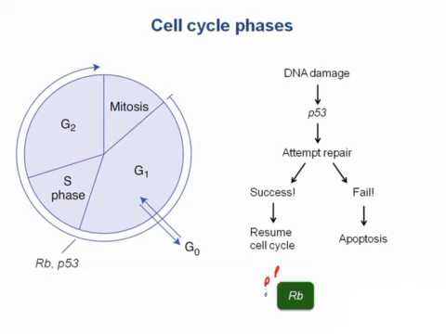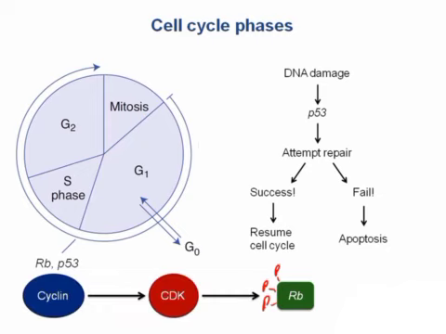Basically, RB has a few sites that can be phosphorylated, but after mitosis ends, RB loses most of its phosphate groups. In this hypophosphorylated state, it is active and it's suppressing the G1 to S phase transition. Only when it's inactivated by adding more phosphate groups will it allow the cell cycle to continue. And guess what type of protein adds phosphate groups to RB to allow the cell cycle to continue? That's our friend the cyclin-dependent kinase.